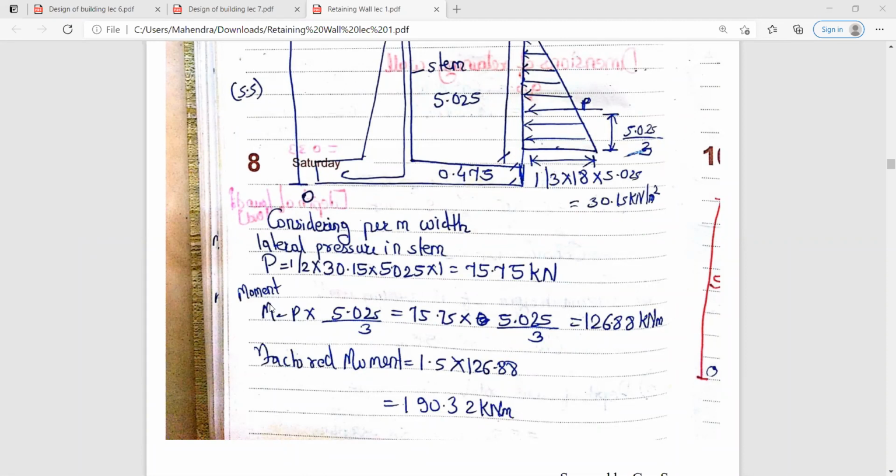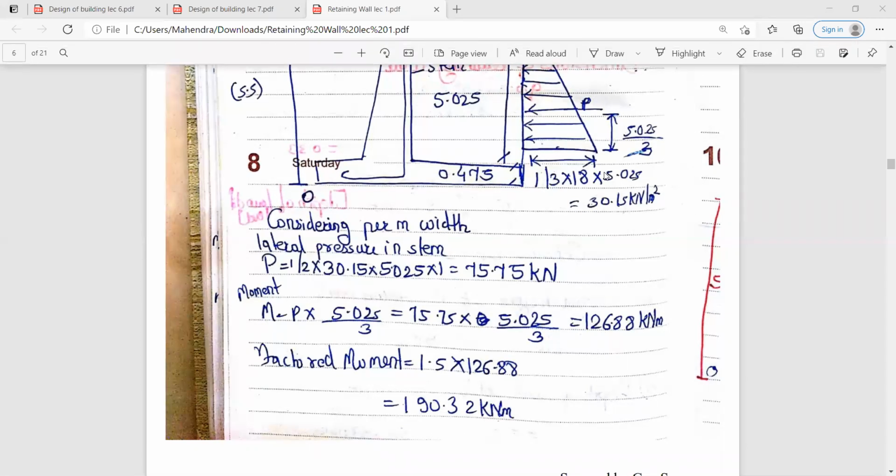Then you need to calculate the moment. So moment calculate करने के लिए M will be equals to P into this distance, that is 5.025 by 3. So pressure की value आपको मिली है 75.75. So just substitute the value of P over here. You will get the moment, that is 126.88. Then you need to calculate the factored moment. So factored moment calculate करने के लिए multiplied by 1.5. So factored moment आपको मिलता है 190.32 किलो न्यूटन मीटर. So do up till here.